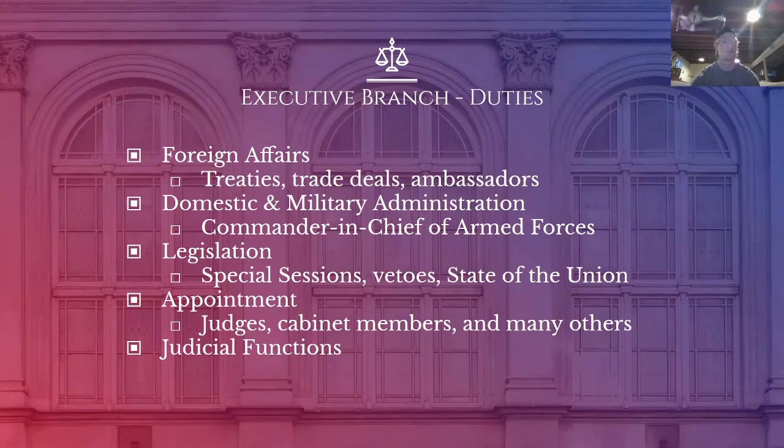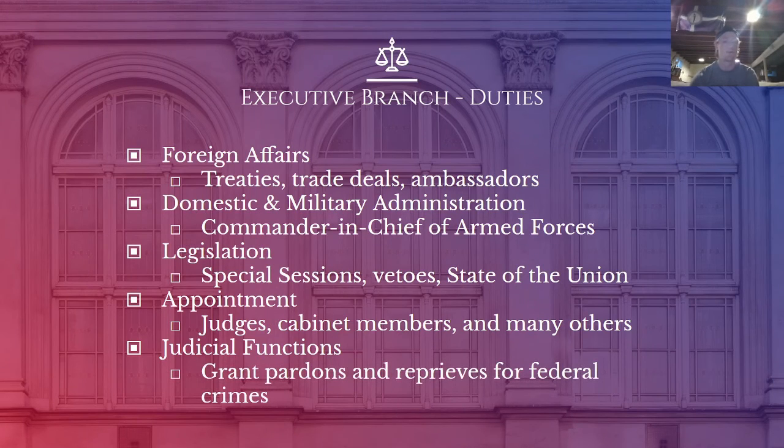And in certain judicial functions, the executive branch or the president has the power to grant pardons and reprieves for federal crimes. So most recently, President Trump gave a pardon to an ex-Illinois governor, Rod Blagojevich, who was in prison for a federal crime, allegedly selling or taking bribes for Barack Obama's Senate seat, because Barack Obama was a senator and then became president.